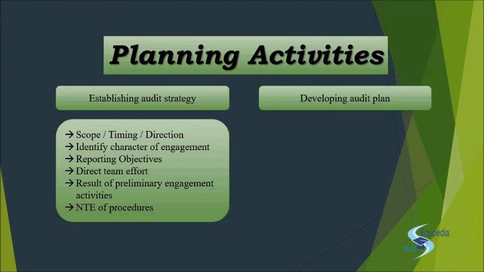Then at last you will have to ascertain what would be the nature, time and extent of the procedures that you are planning to perform. Whether you are planning to do the surprise check, cash count, inventory count, test of details, control, analytical procedure, what are the kind of procedures you are planning to apply? So for those procedures, what will be the nature, time and extent? That would be the major part of your strategy. Right? So when you're talking about the strategy, what all things have we seen? That you have to decide your scope, timing and direction. The strategy should set the scope, timing and direction.